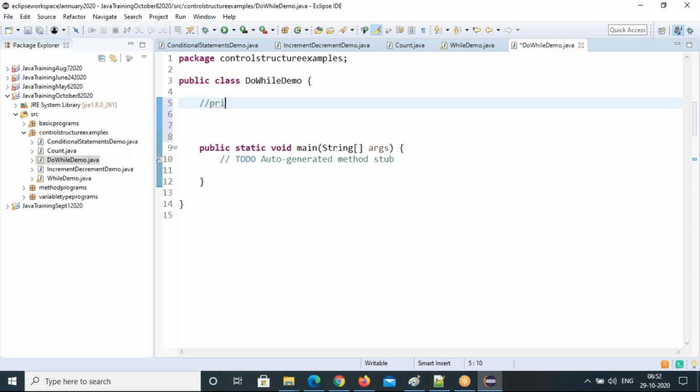Again, I'm writing the syntax one more time, so at least you can remember the syntax of methods. Static void method, parentheses, curly braces, logic plus statement.